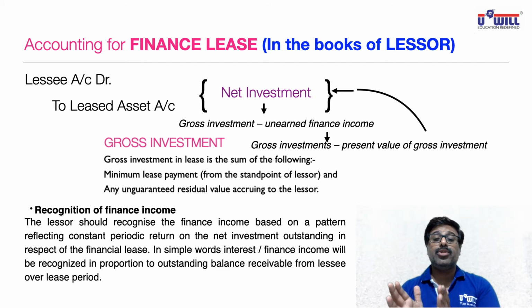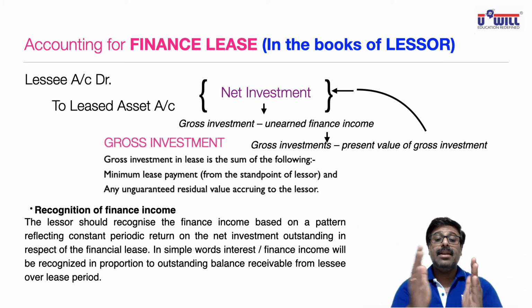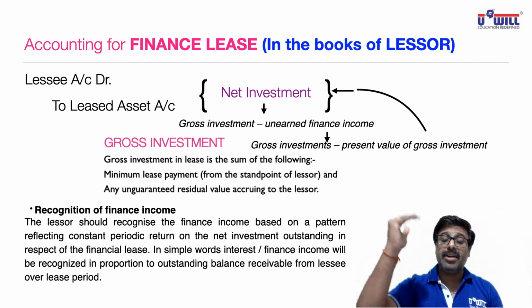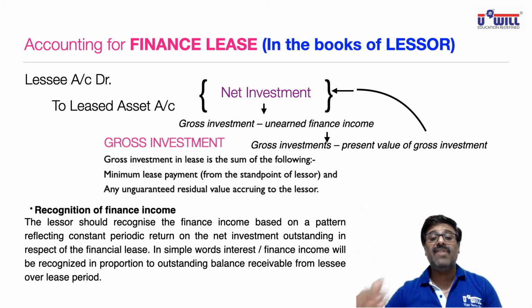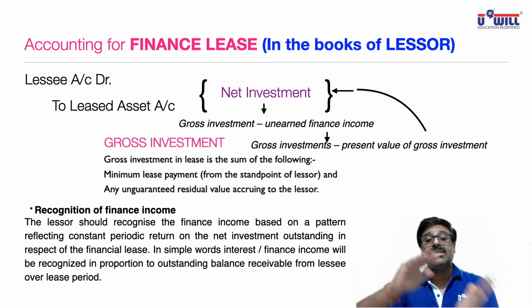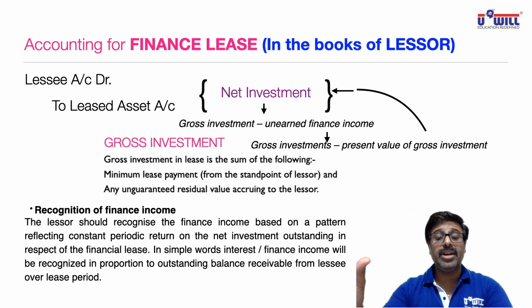Whatever lessee is going to record as interest in his books of accounts as an expense on the debit side, lessor would record the same amount as his income in P&L account on credit side. So the previous example I gave you, 1900, 1390, 1039, 539 rupees, those amounts the lessor will record as his income of interest in P&L account on credit side. That produces a constant periodic return on the net investment outstanding.